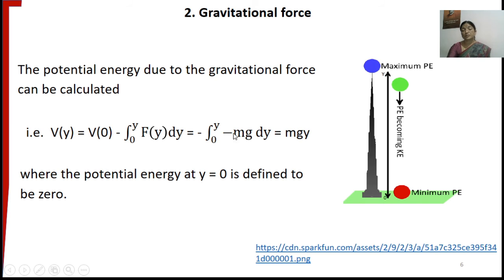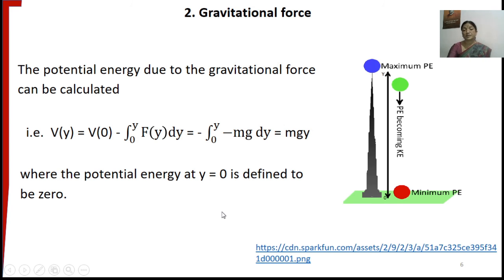Now, this force is the force which is applied against the gravitational force, hence it is minus mg. By solving this integral, we are going to obtain the expression for potential energy as mgy.